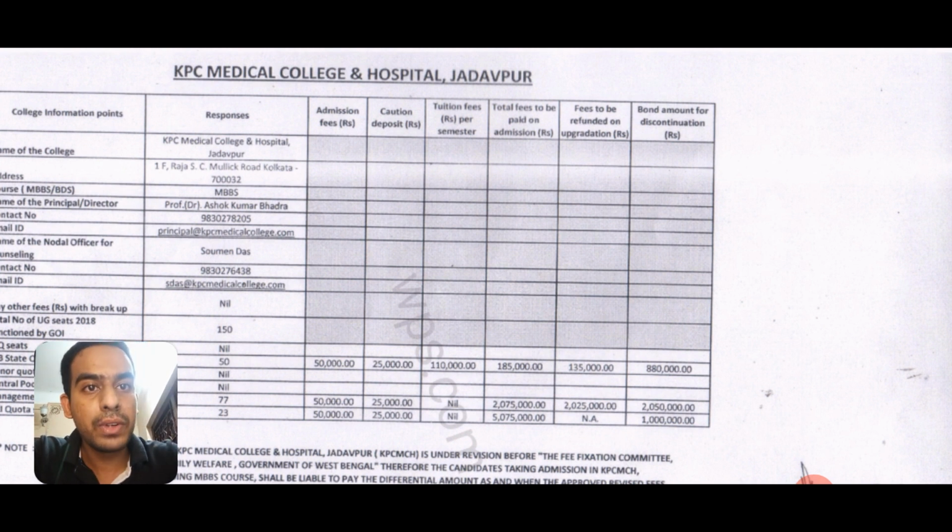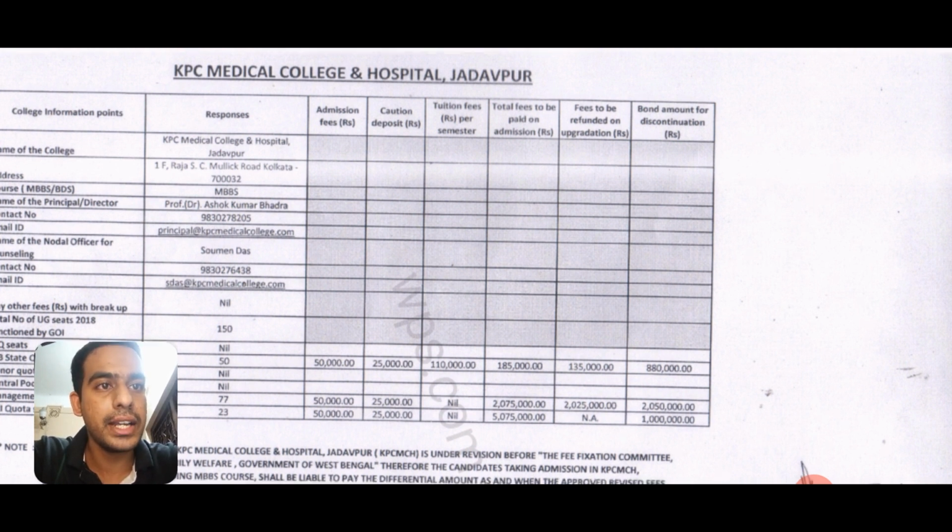This 50,000 amount is the first column amount, that is the admission fees, which I told you is not refundable. Even if you get an upgradation, this fees is not refundable. So 50,000 is not refundable, but the rest of the amount, if you get an upgradation, is entirely refundable.